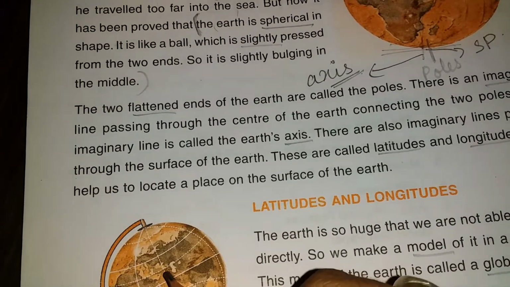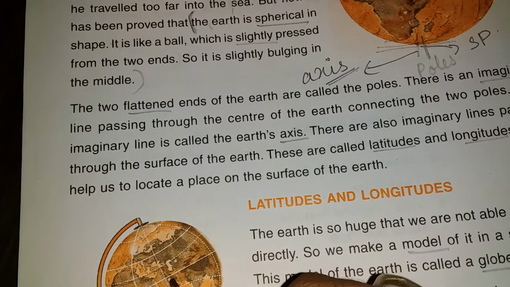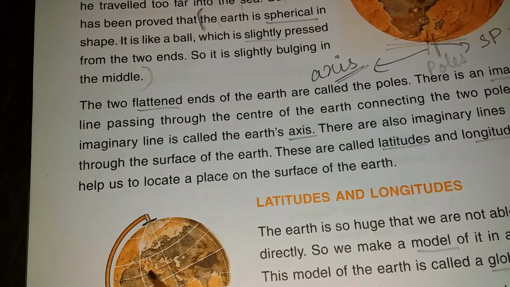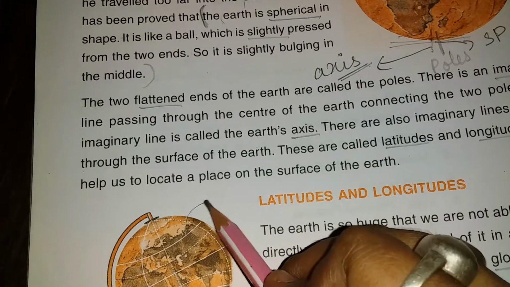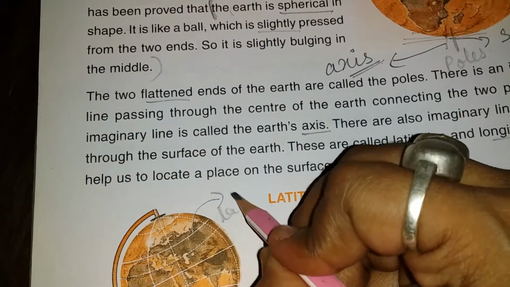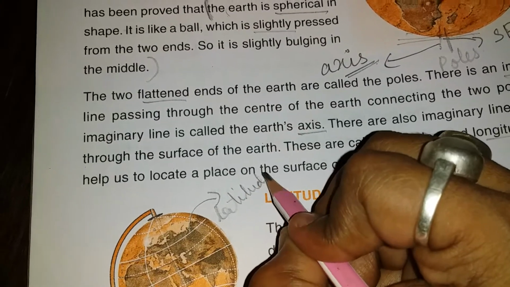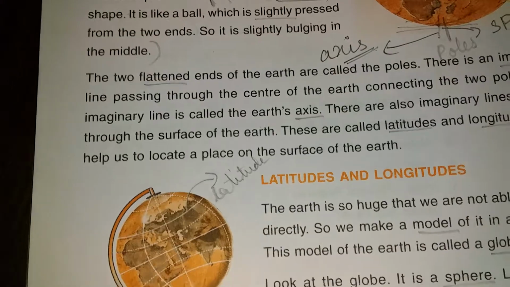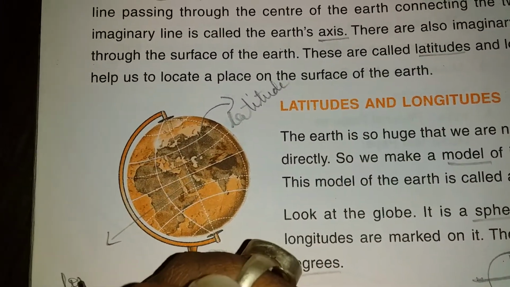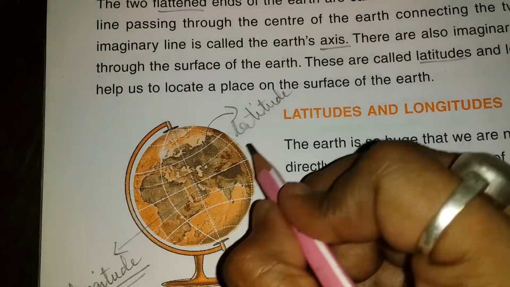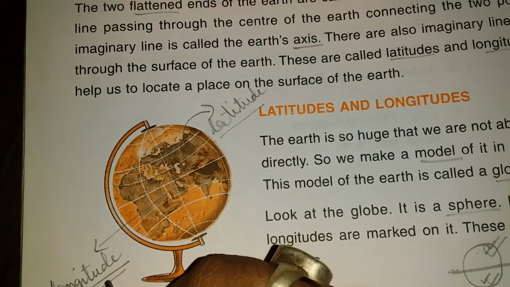That can be known by anyone with the help of longitude and latitude. The horizontal line is known as latitude, and the other is known as longitude. So one is latitude, another is longitude.